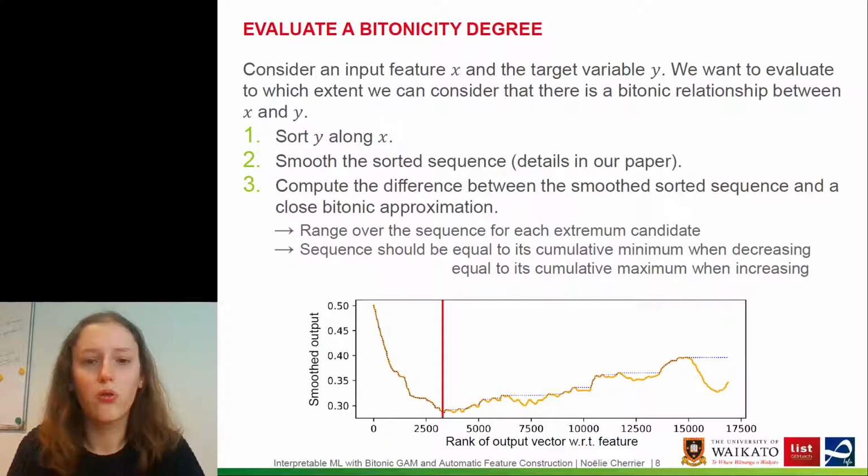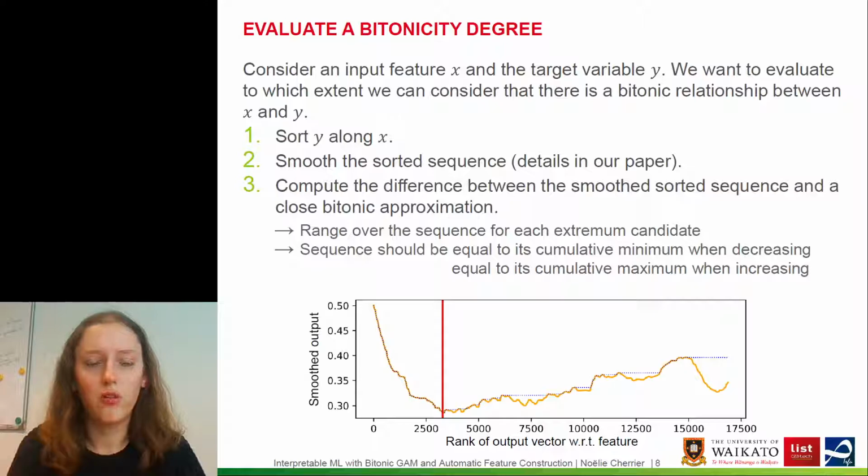In our case, we will use the cumulative minimum and maximum to approximate the sequence. So when the sequence is decreasing, it's equal to its cumulative minimum. On the contrary, when it's increasing, it's equal to its cumulative maximum. So we'll use this property to find the closest bitonic approximation.